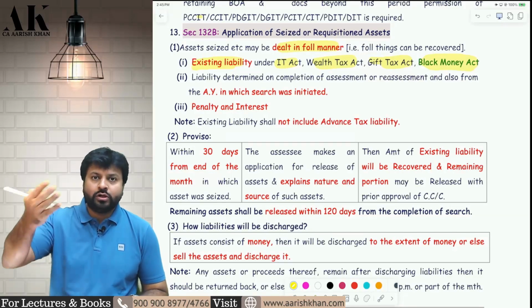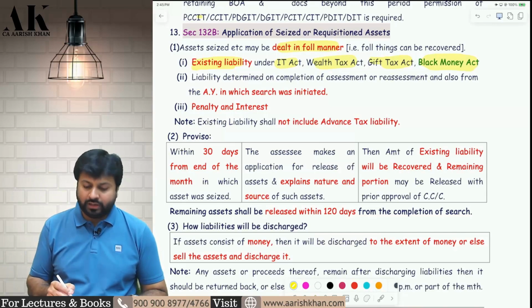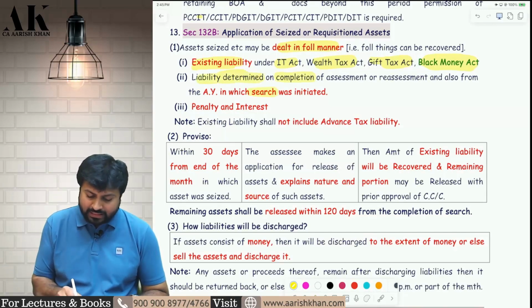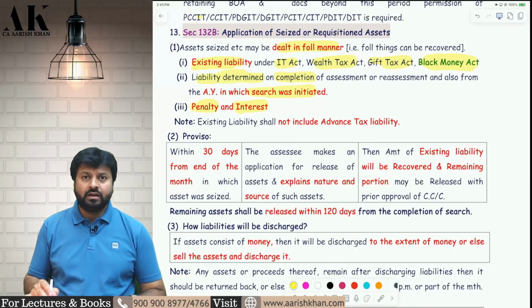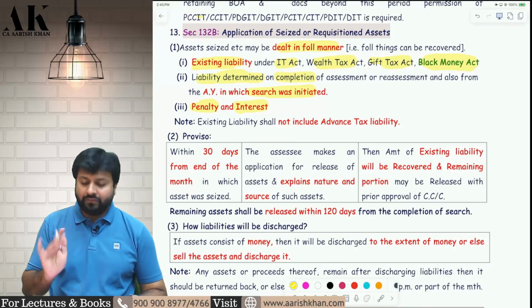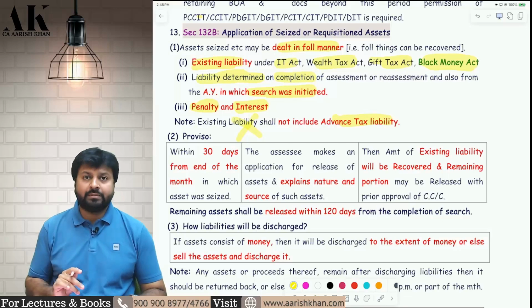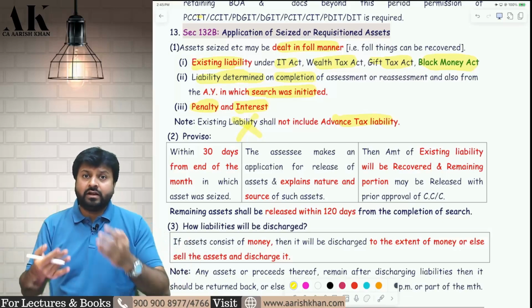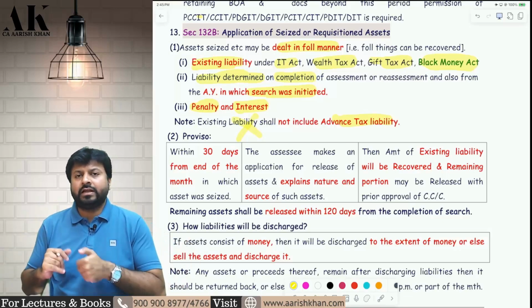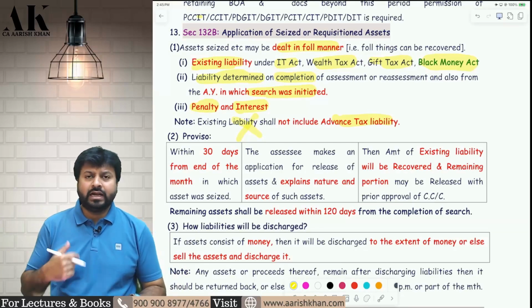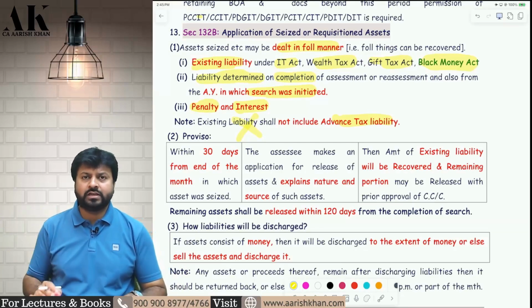Secondly, the assessment is going to happen in the next chapter, that is block assessment. Whatever liability comes over there will also be recovered from here, and then penalty and interest will also be recovered from here. Most importantly, luckily, advance tax will not be treated as an existing liability. If there is an advance tax of the current year, that will not be recovered from here; you have to pay it separately from your pocket. That will not be adjusted from here. I hope it is clear to all of you.